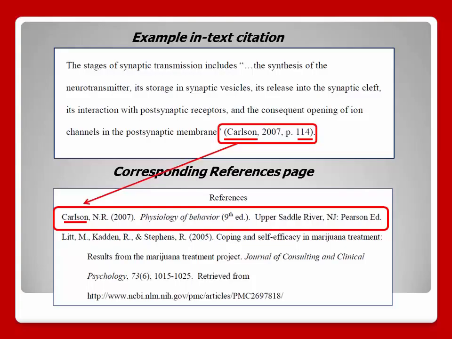You need to include the in-text citations in addition to the reference page because you want your readers to know which ideas are yours and which ideas come from one of your sources so they can better understand your work and the expertise that supports your arguments. Now let's see how to create the in-text citations in APA style by looking at different examples.